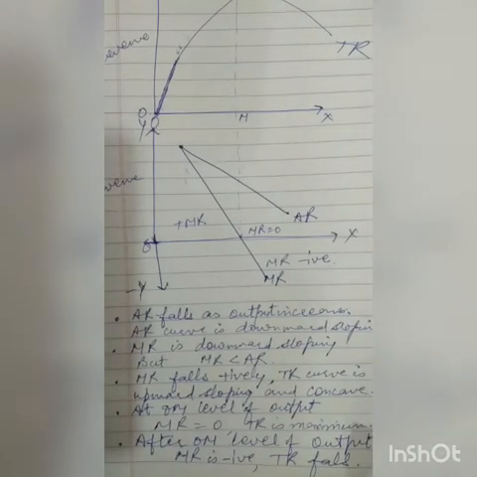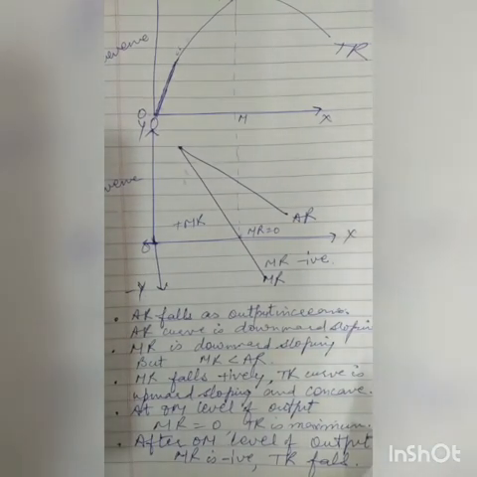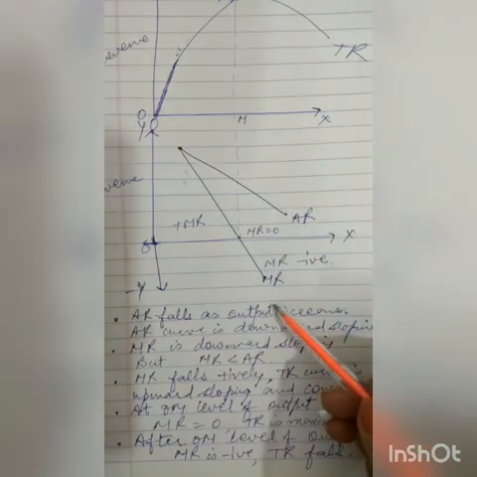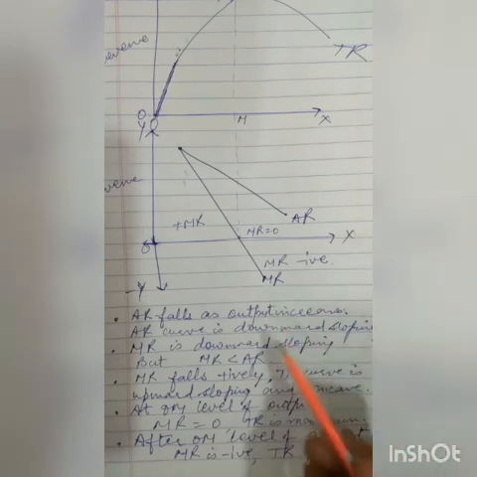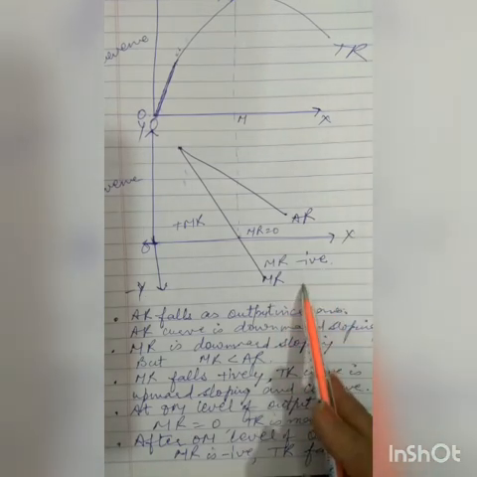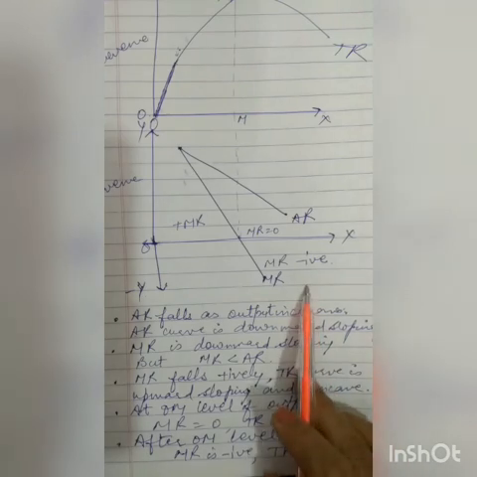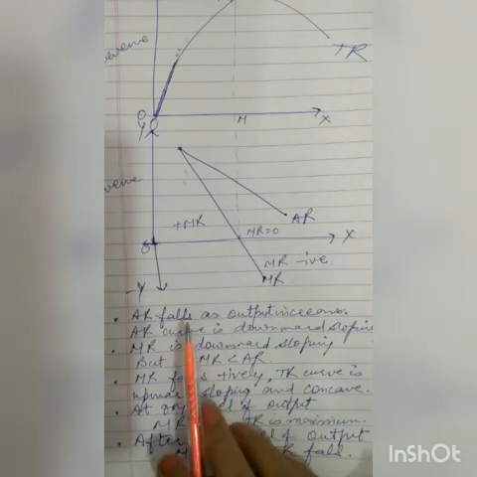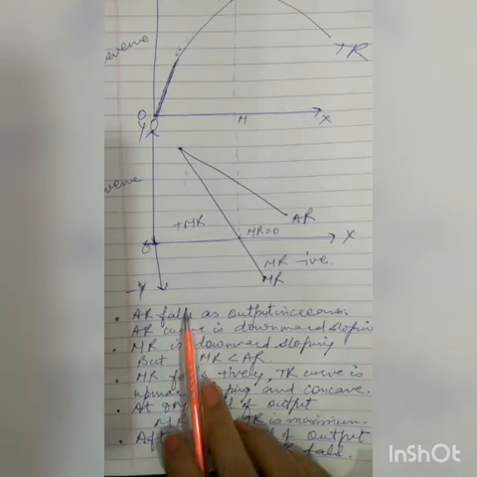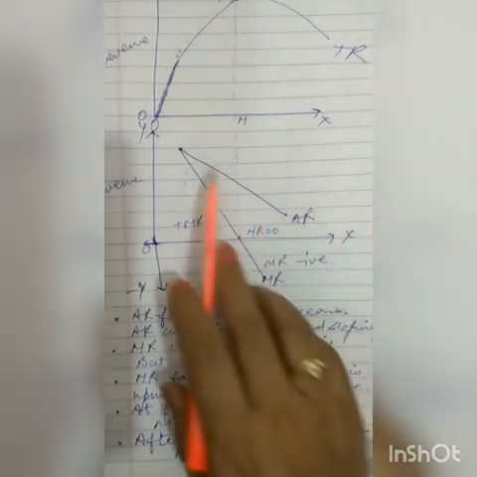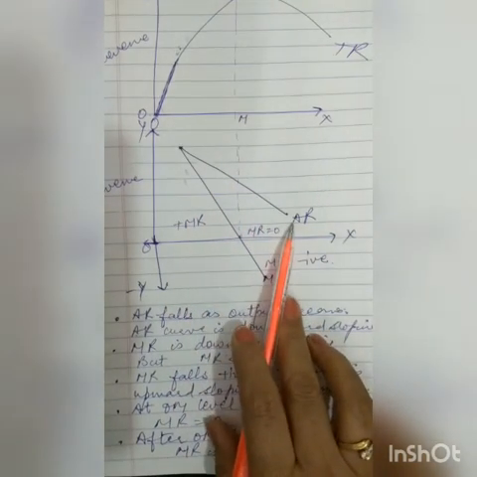So this is all about this chapter. When price is not constant, it happens under two forms of market: monopoly and monopolistic competition. Under monopoly, a single seller can fix the price according to his wish, but if a monopolist wants to sell more, he has to lower the price.